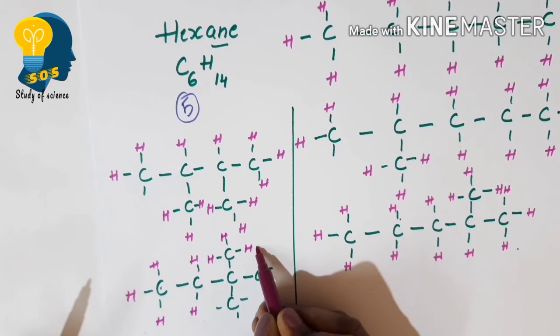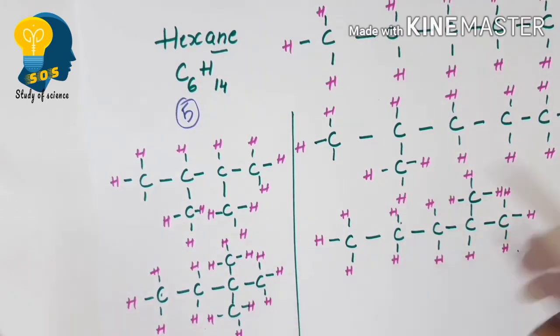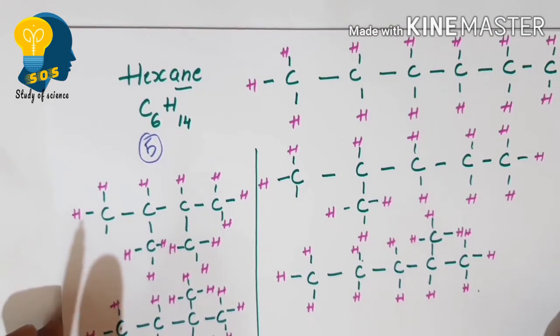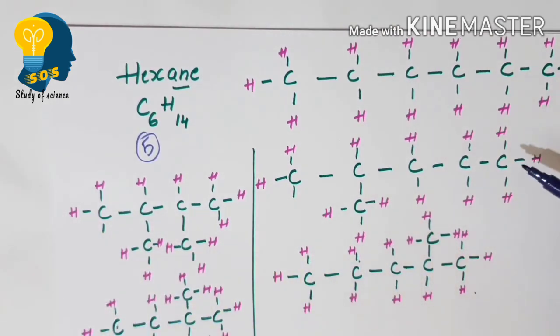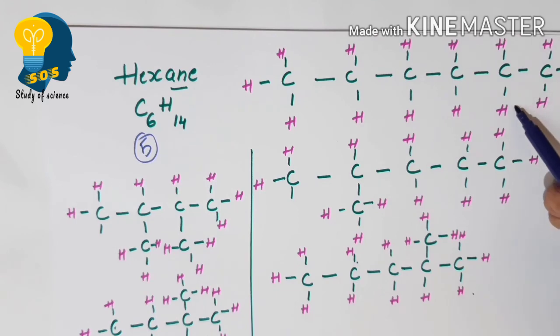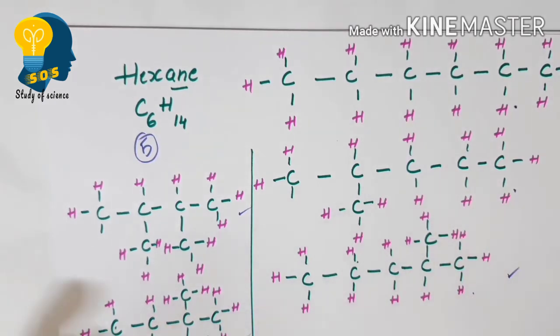So these are the 5 possible structures I have taught you for hexane. All the structures have the same molecular formula, C6H14, C6H14, C6H14, C6H14, C6H14, but they can be represented with different structural formulas. Hence we call them isomers. We can also write the same type of structural formulas for the next members, that may be heptane, octane and so on. This is how we write the structural formula for isomers.